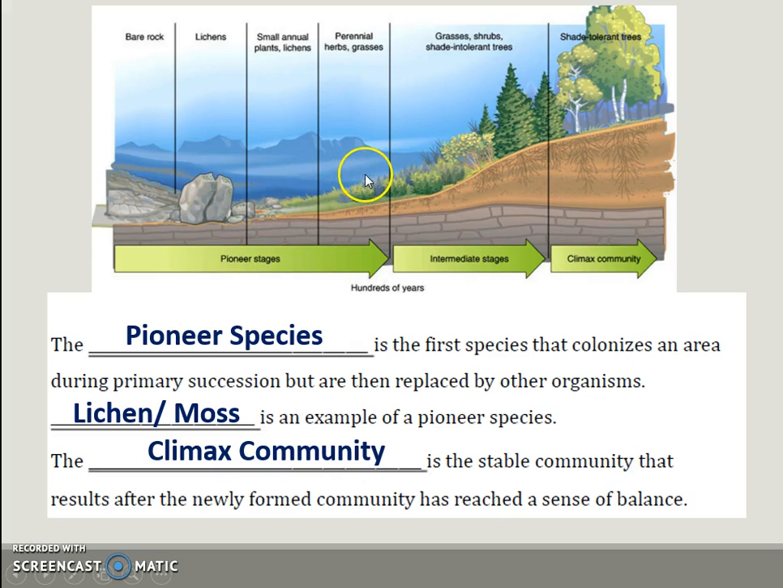Eventually small plants, intermediate plants, taller plants, and eventually you get to the very end, which is known as the climax community. It is a stable community that results after the newly formed community has reached a sense of balance.